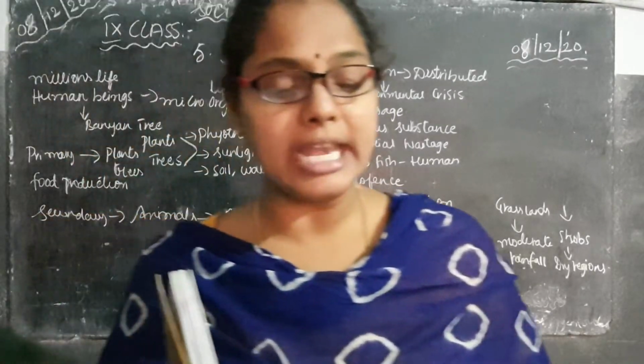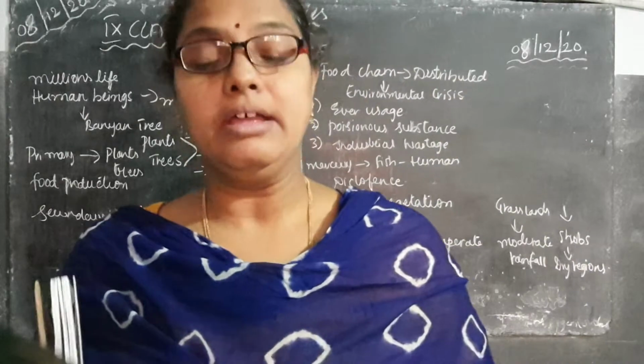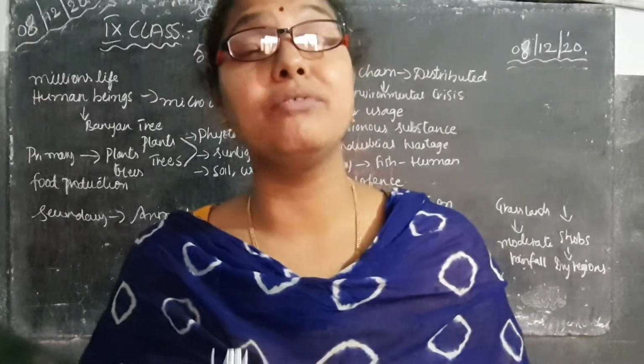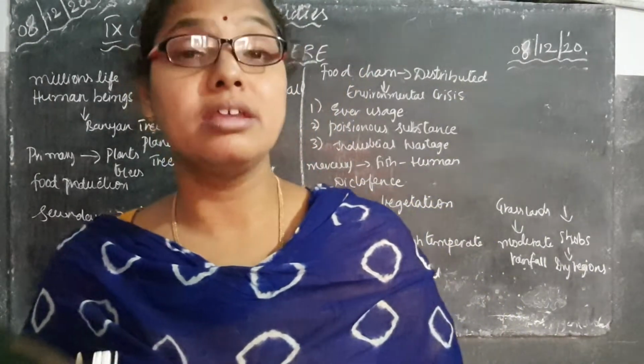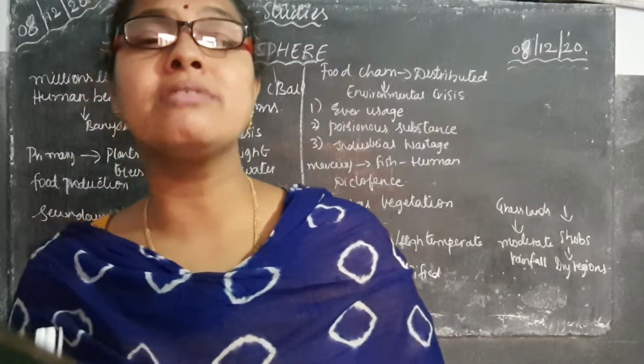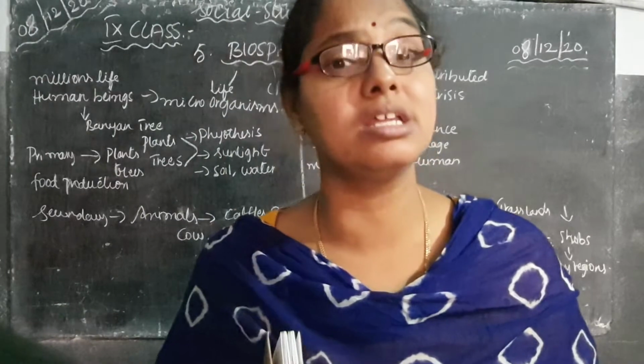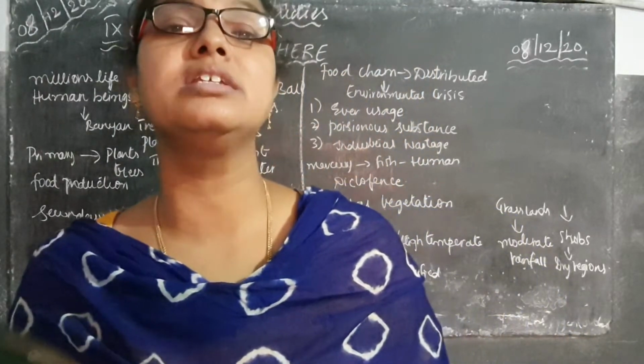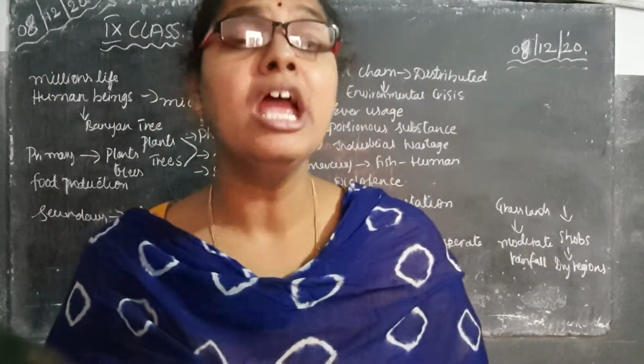So what type of animals can we see here? Here, the animals have thick and fluid skin. Animals with thick skin will be able to survive in the Tundra region, because the climatic conditions are very cold.